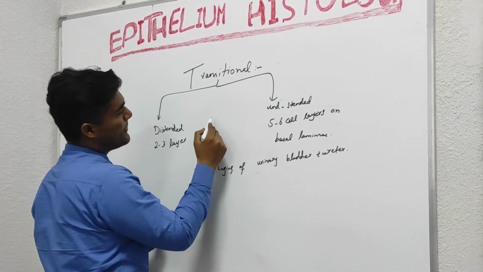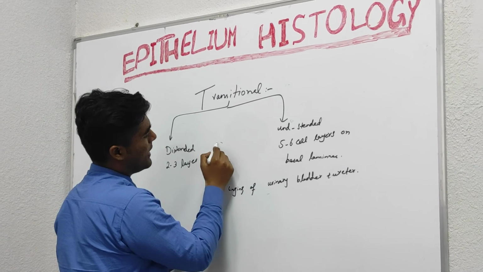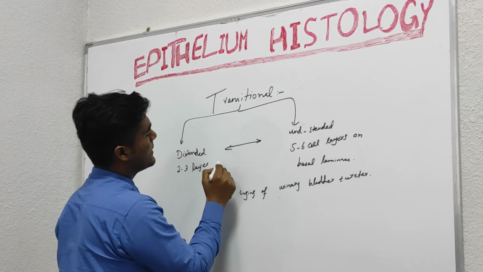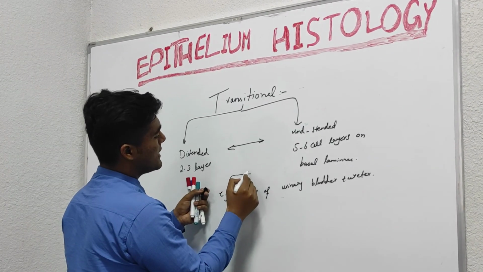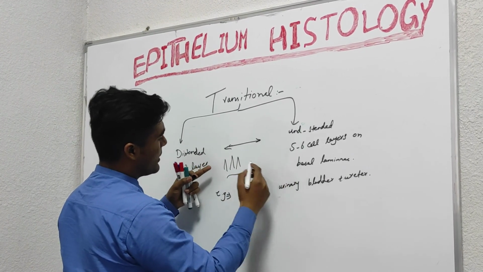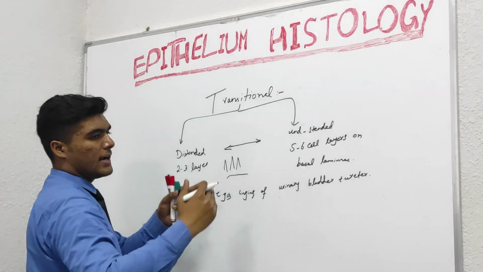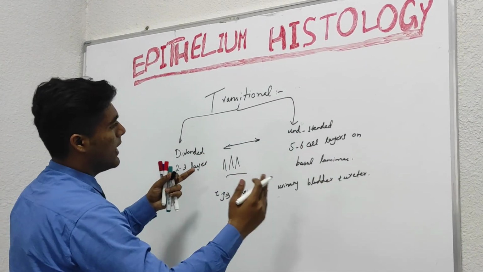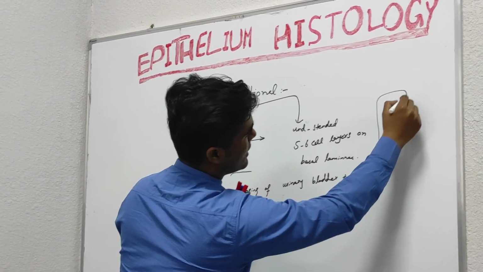If it's distended, then it will be more in width, and the cells are based on the basal lamina, arranged columnarly and cuboidally in multiple layers. And if undistended, it will be more in number of layers.